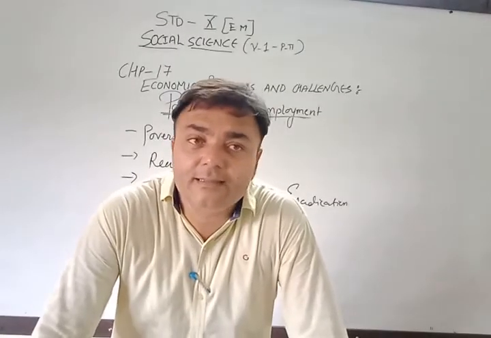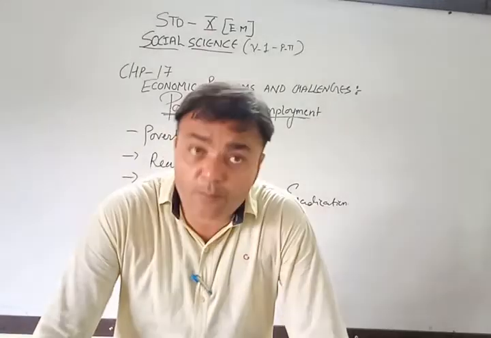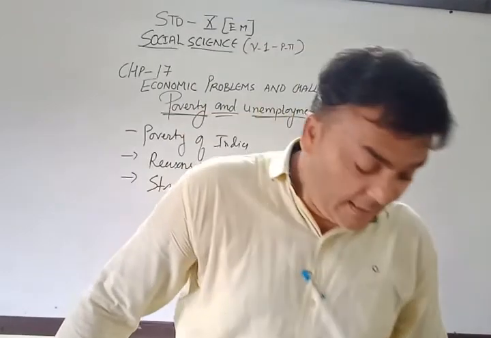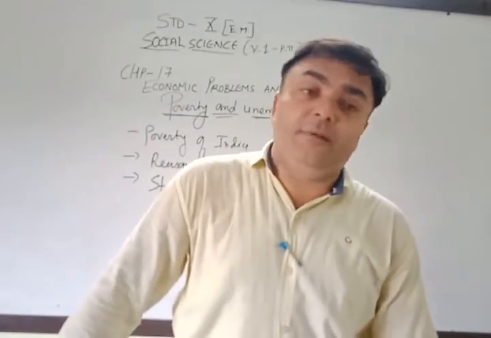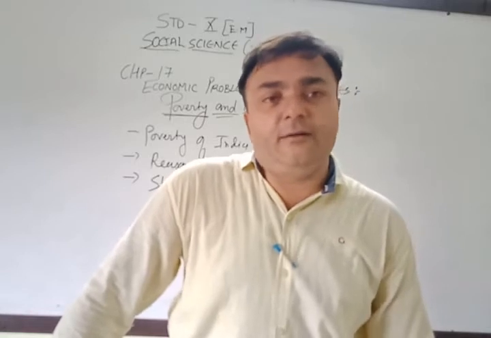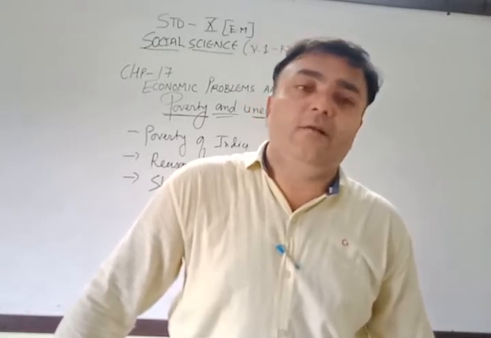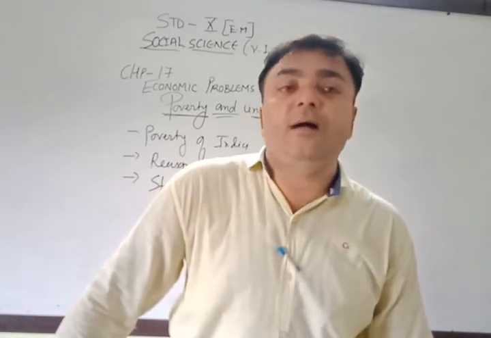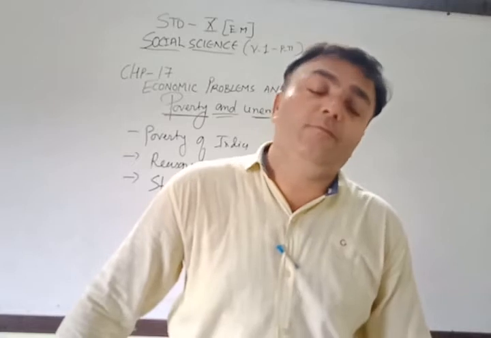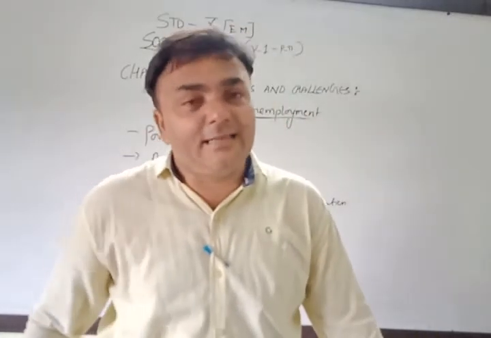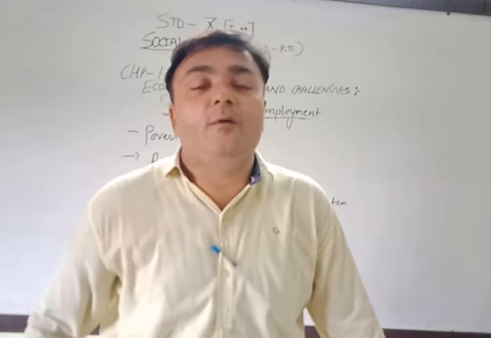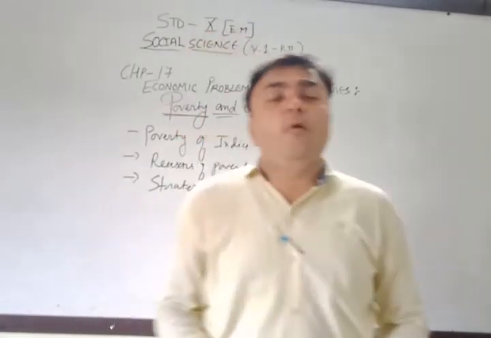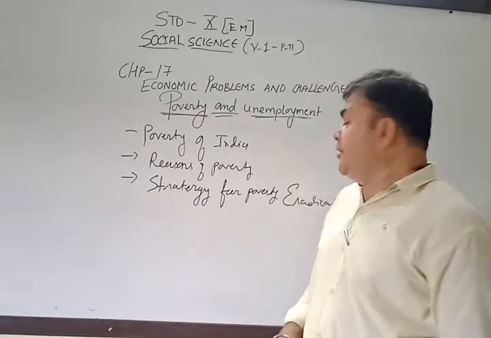You can understand this: population growth increased day by day. We are going to reach the topmost level in terms of population. Needs are required too much. Labor was there, lots of labor. Production increased, but there was no money with people to buy the products, material, food, etc. All these things, price rise, cause unemployment. This causes poverty. Now we are going to go through our third topic, the strategy for poverty.